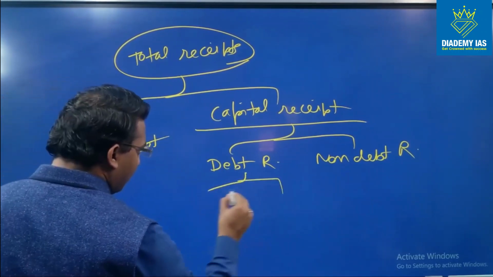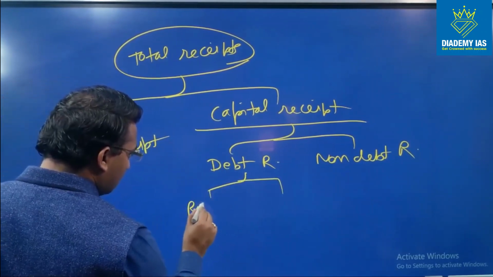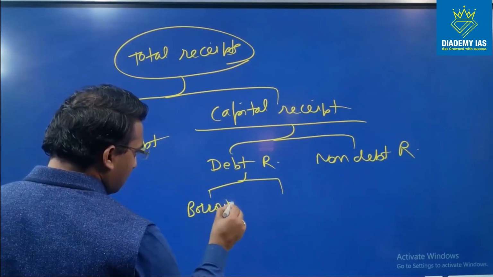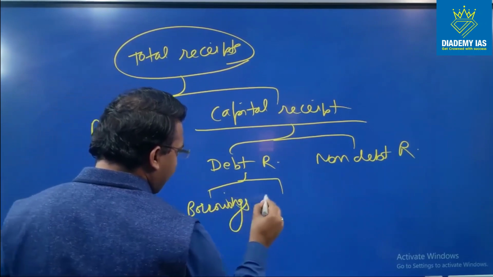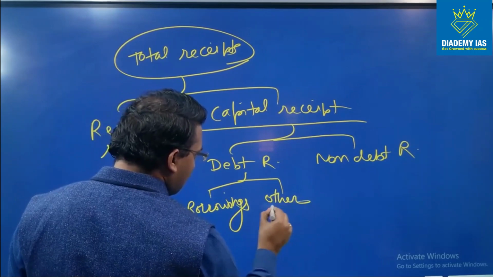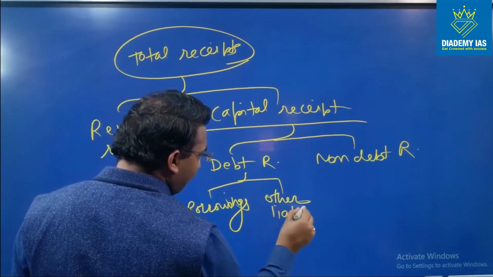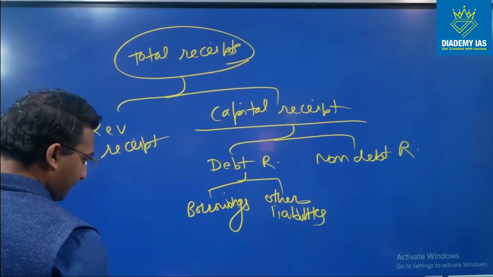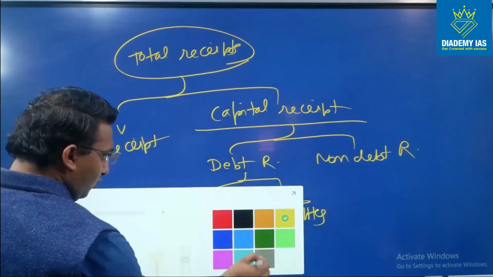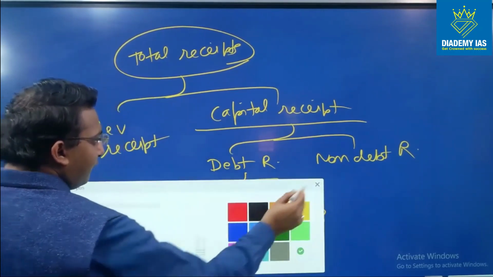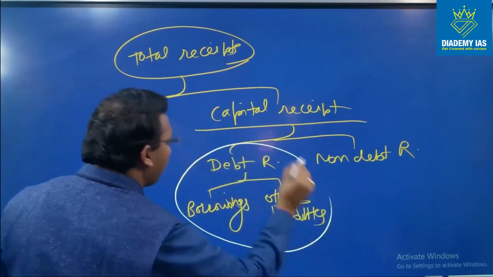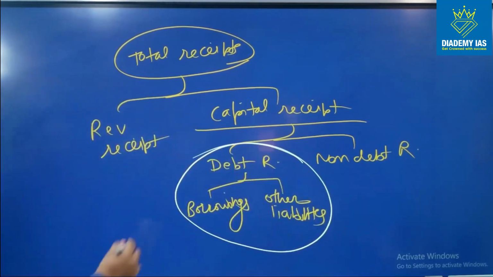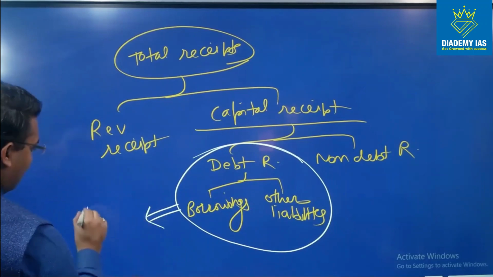In fact, debt receipts are further classified into borrowings and other liabilities. Other liabilities means the items other than borrowing which are part of the debt. So fiscal deficit is this portion only. So this portion actually reflects the fiscal deficit.